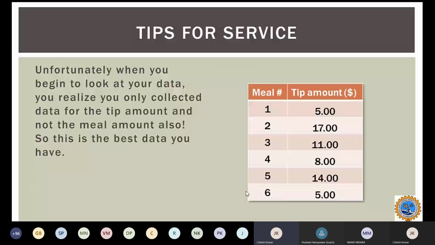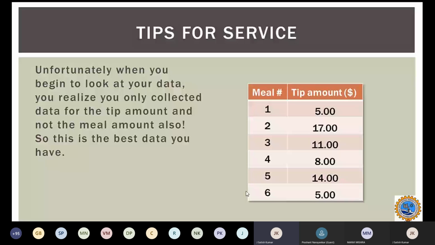When we look at this data, we can realize that we have only the tip amounts. We don't have the information of what the actual bill is, and we have only one dimension of data. Okay, let's start with this. If you look at this data, we have only the tip amount, not the meal amount, the total bill. If this is the data available with us, how can we develop a model?